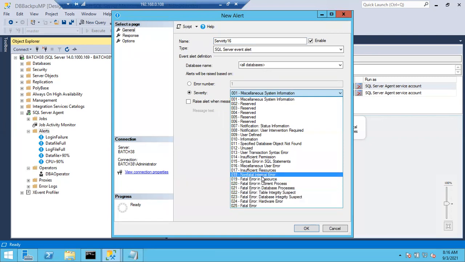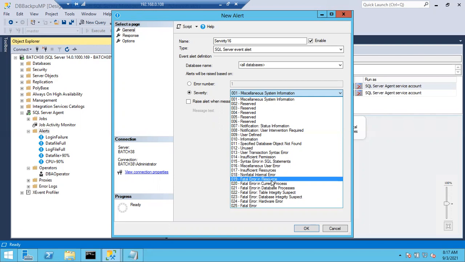You can see here non-fatal errors, error in resource. Okay. Unused. Usually in the organization, we are going to configure severities from 16 to 25. Okay, database integrity suspect. Okay, error in database process. So these are the predefined errors. Already predefined errors, a template kind of thing.